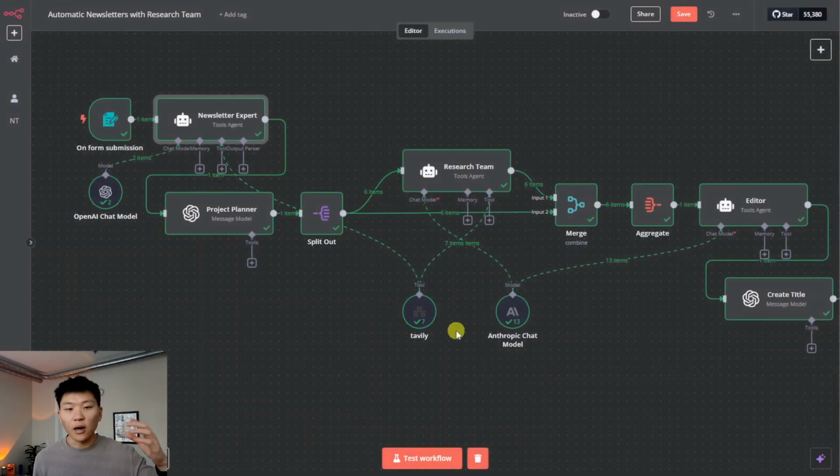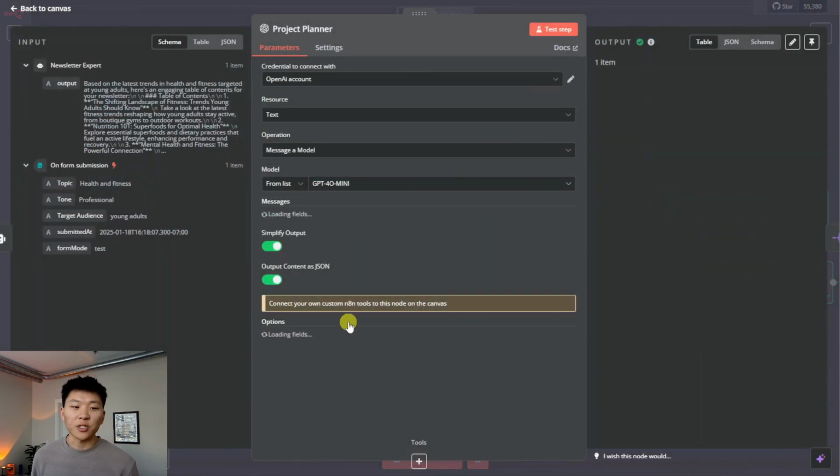It used Tavily to go out and do an initial search just to see what's relevant that it could make sections about. So that's why we connected this tool to Tavily as well. And then it passes that information to the project planner.